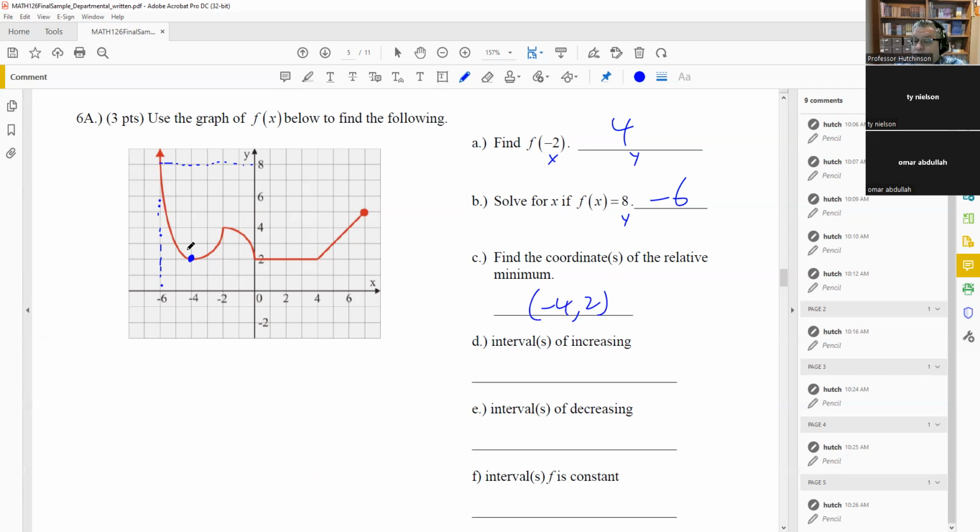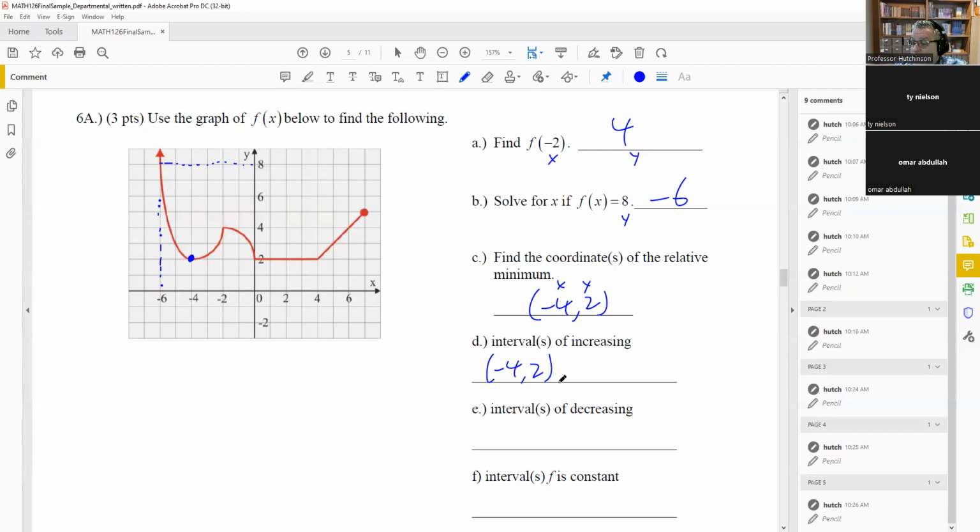Increasing, you're looking for the part of the graph that's going uphill as you move from left to right. We have one section. Here's the first section we see between -4 and -2. Okay, so now notice that coincidentally, we get the same answer as we have up here. But I just want to explain that these are two totally separate things. This is an x and a y value. That's a coordinate that's on the graph itself. These are both x values because we're talking about an interval here. Between the x value of -4 and the x value of -2, the graph is